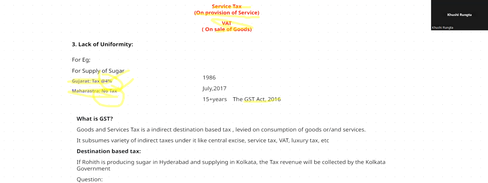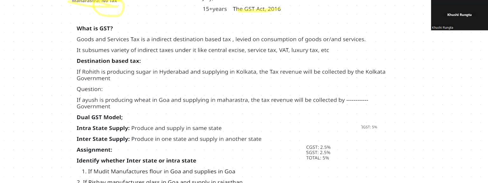Okay. Now, from that time I'm telling you GST was introduced, GST does this, GST does that. But let us come to know a perfect definition of GST. So guys, what is GST to you? To put it in simple words, GST is an indirect destination-based tax.